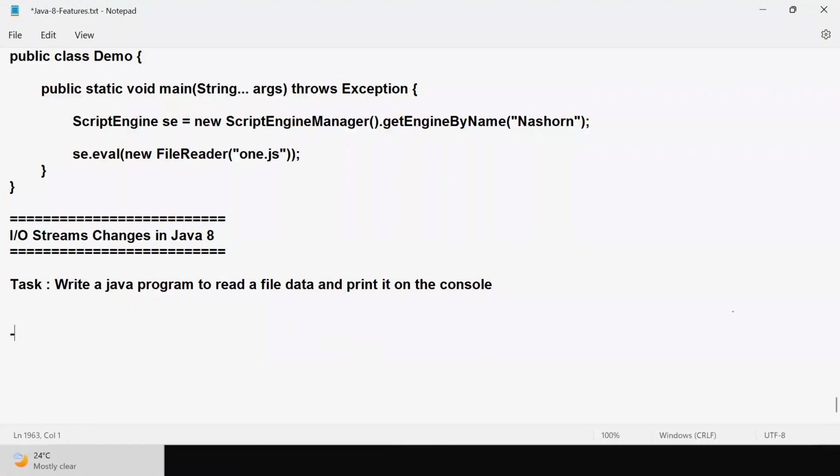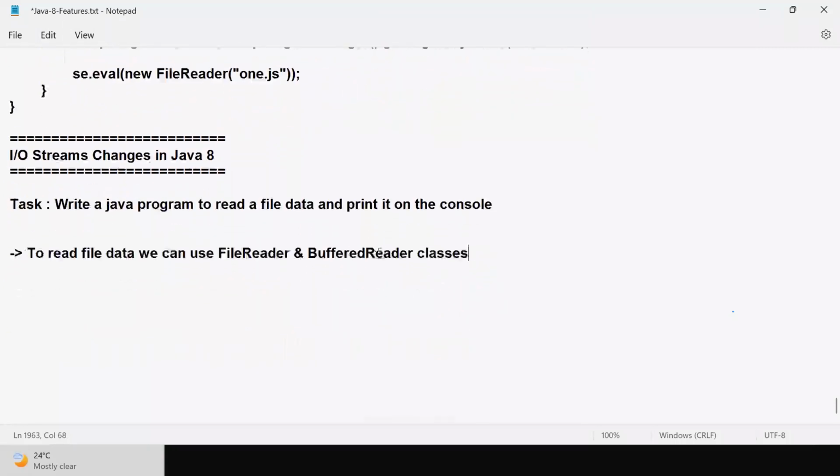To read file data, we can use FileReader and BufferedReader classes. What will FileReader do?